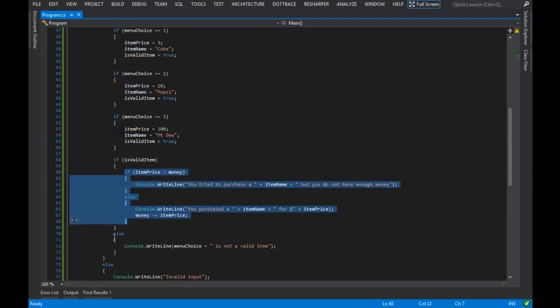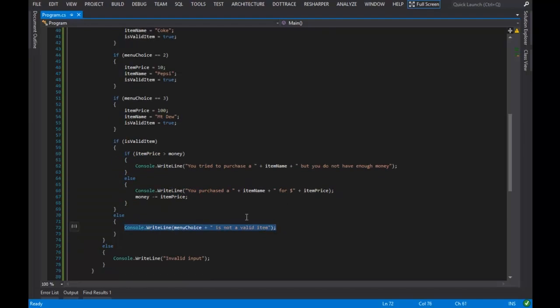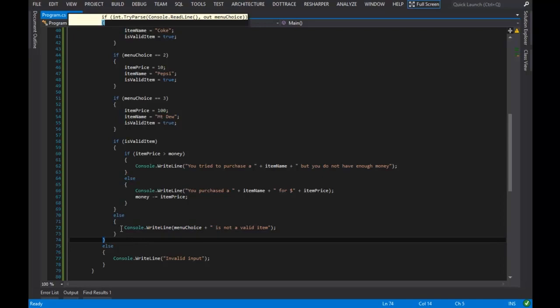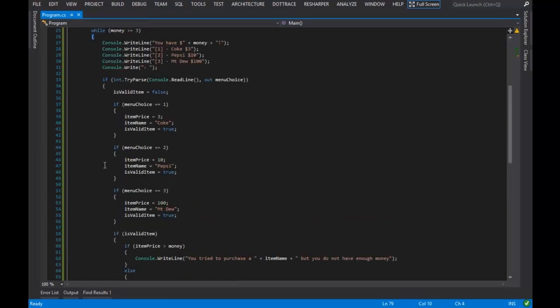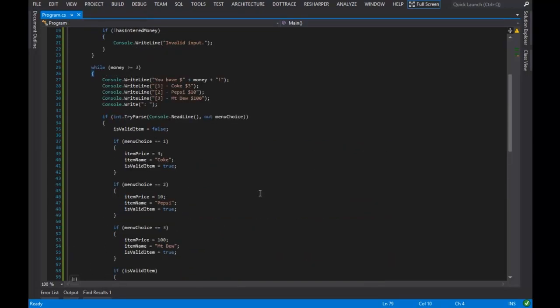I'll go ahead and do the else statement first, then I'll get into this final if statement, or the second to final if statement. If they did not type in a valid item, we tell them that it's not a valid item and we move on with our day. Again, if we hit this else block, execution will go down here, and then go down here. Once it goes down here, again, because this is a while loop, it jumps all the way back up to the while loop, and we continue on and on and on and on.